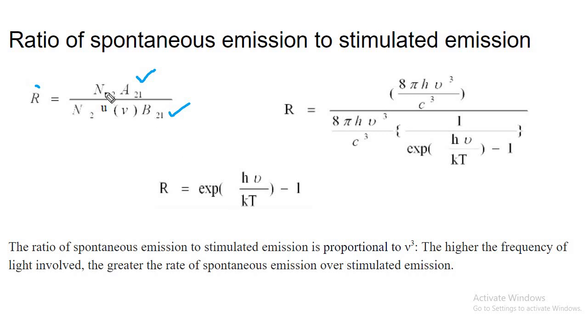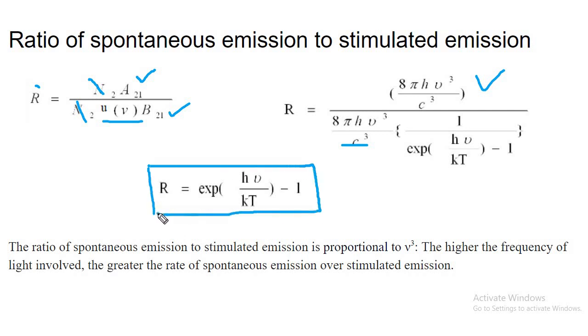Both cases are emission, so it is N2 by N2, and the N2s cancel. Now we can simplify. We know what A by B is. And when you have energy density, you have the same expression multiplied by 1 by this particular factor. So one can write R in this form.